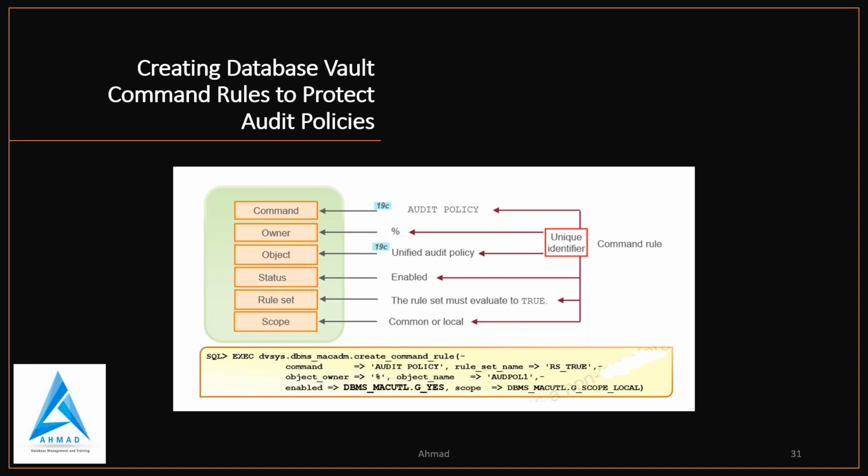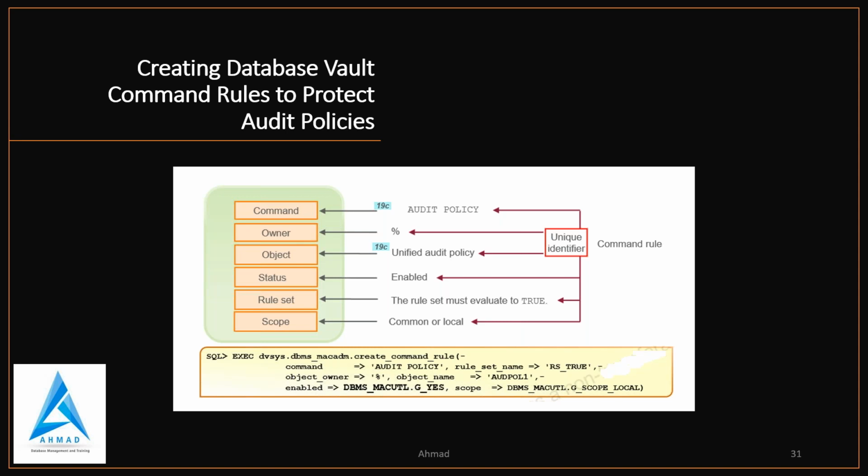So by this diagram you can see that until Oracle 19c you can use database vault command rules to protect a wide range of SQL statements. In addition to basic Oracle database DDL and DML statements, command rules do not have a name.